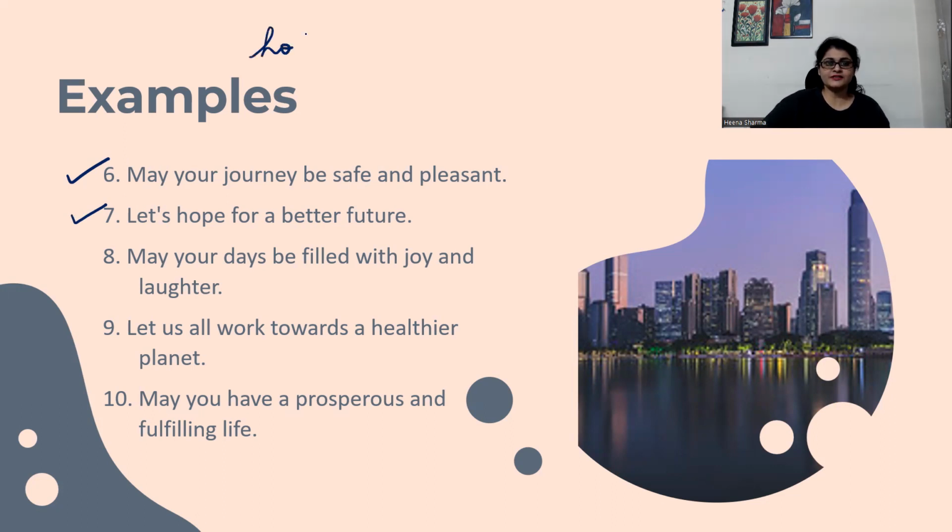Sentences that show hope are also considered optative sentences. May your days be filled with joy and laughter. Blessing. Let us all work towards a healthier planet. Again, the same thing: hope, wish, desire, or even blessing.